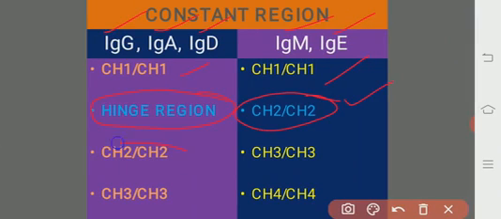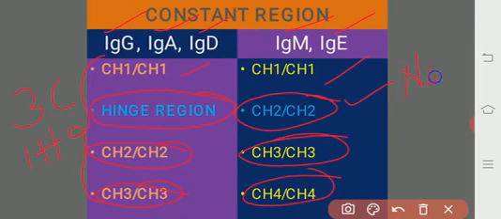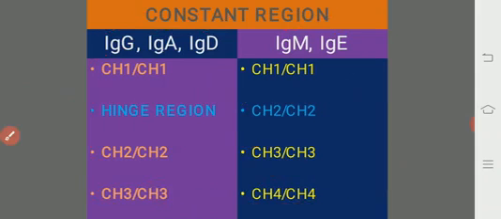Then CH3 and CH4 follow. That indicates that there are 3 constant regions plus 1 hinge region in one group, whereas in the other there is no hinge region and 4 constant regions. That is the difference between IgG, IgA, IgD and IgM, IgE in the case of the constant region.